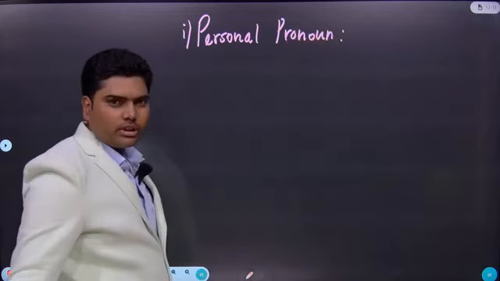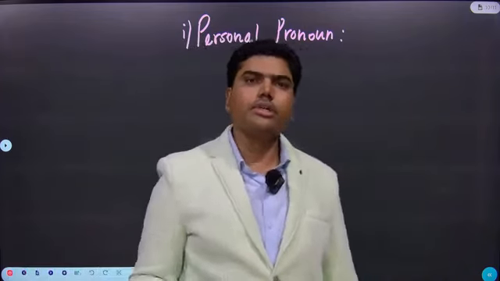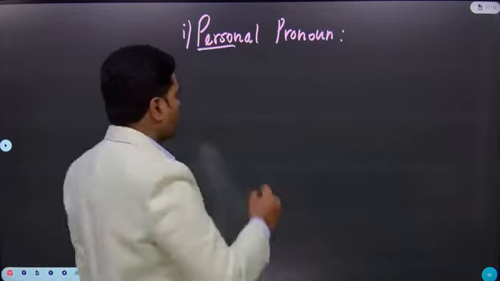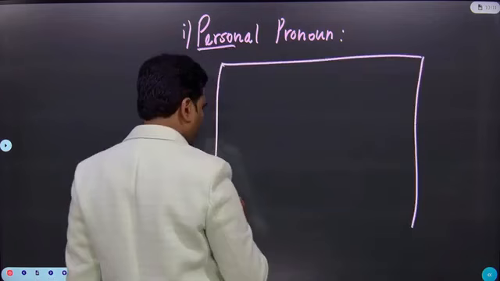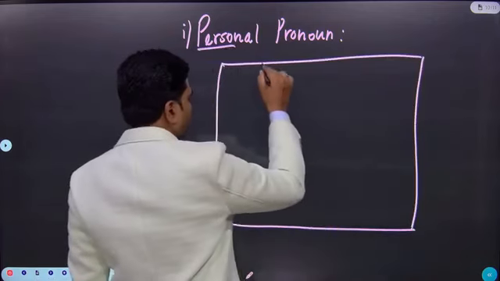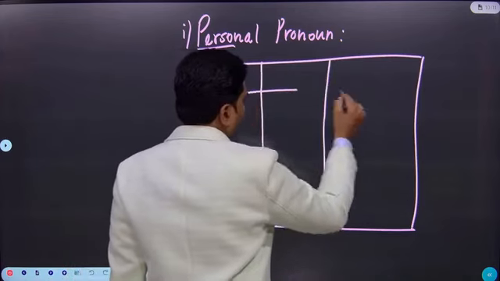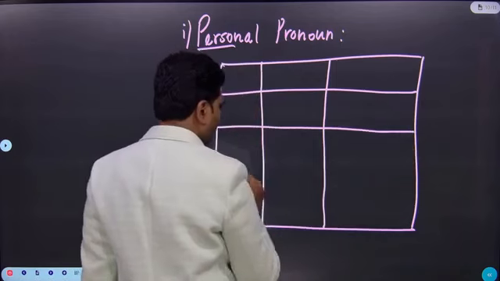You can see there is a word called person. Person related. Personal pronouns. What are these? You know this. You know it, but you can't say it. When I prepare this chart, then you will tell me, oh sir, these are the personal pronouns.